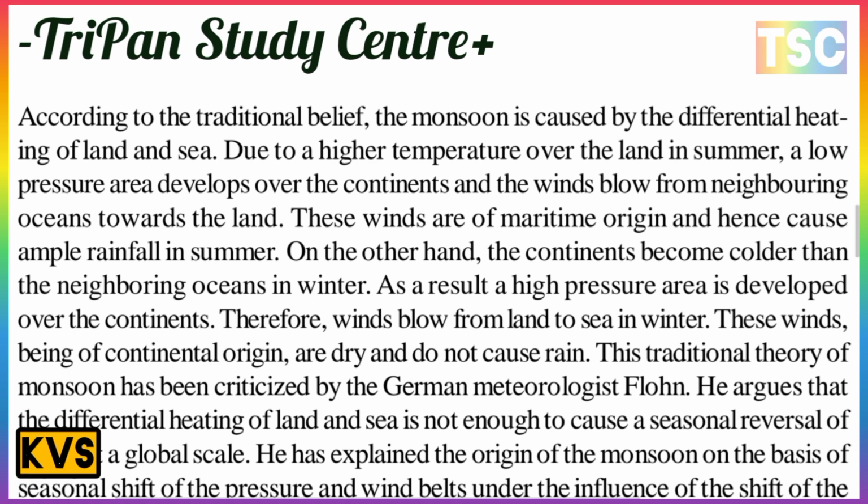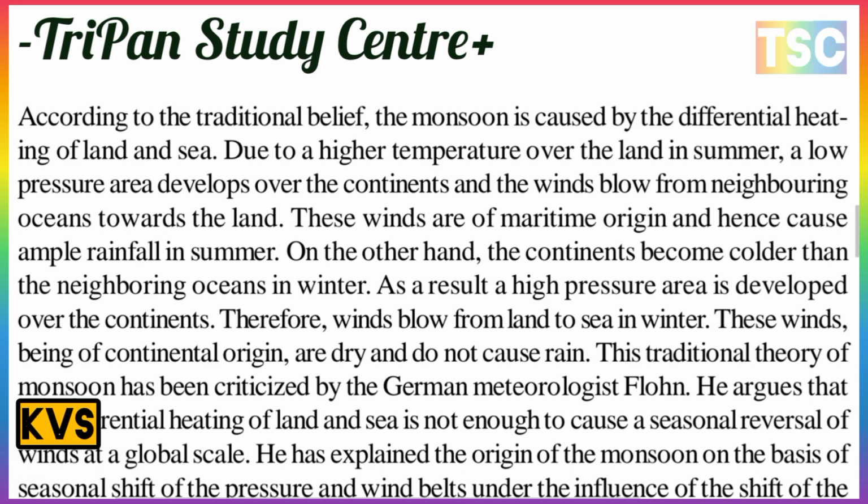On the other hand, the continent becomes colder than the ocean in the winter. As a result, a high pressure area develops over the continent. Therefore, winds blow from land to sea in winter, and these winds being of continental origin are dry and do not cause rain. This traditional theory of the monsoon was challenged by the German meteorologist Hahn.